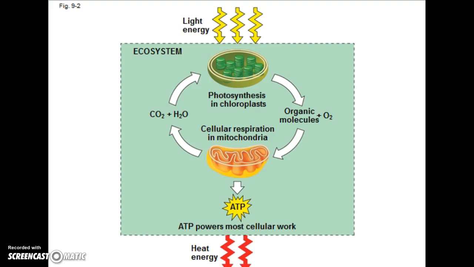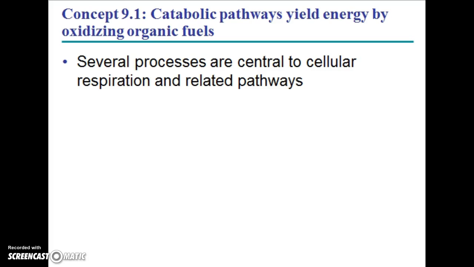We can see, in addition to ATP and heat being released from the mitochondria, right down here, that CO2 and water are released as well. The CO2 and the water, once again, are required back for photosynthesis. So these are kind of cyclical. So what we're going to be talking about involves a little bit of catabolic activity, or breaking down. So we break down things to get energy, to get fuel. And there's a couple different processes that we're going to be looking at as we move forward.